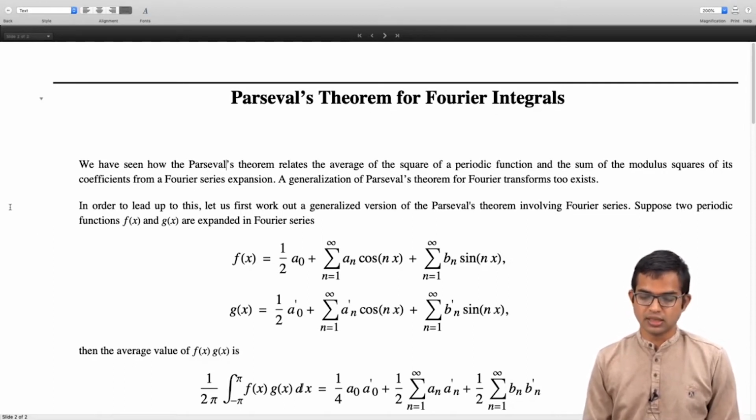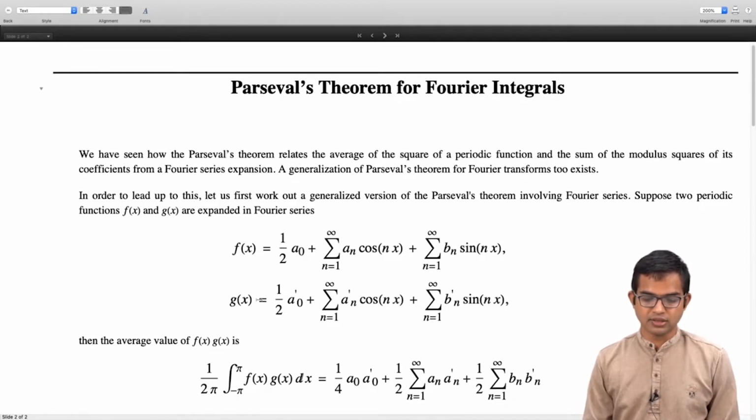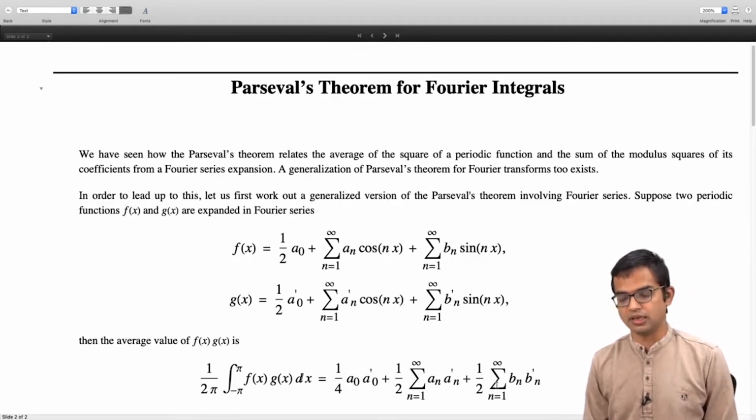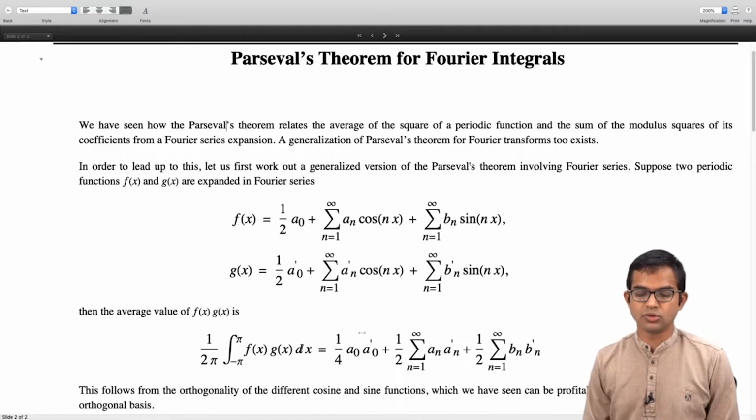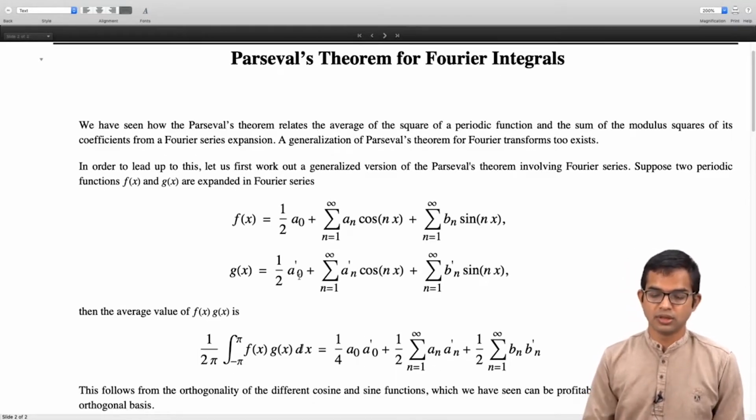So if you do this, you can show that in fact this average value, 1 over 2 pi integral from minus pi to pi of f of x g of x dx, is given by 1 over 4 a naught a naught prime, right? So only the diagonal terms, so to speak, will remain. So an will go with an prime, and then you get this customary factor of half, and likewise bn will go with bn prime, with an overall factor of half outside, and there's a summation involved over all n, both for the an terms and for the bn terms, right? It's not hard to show this result, and I urge you to convince yourself that this works out.